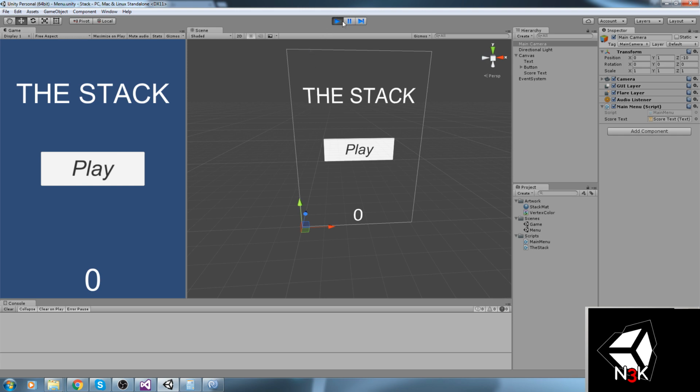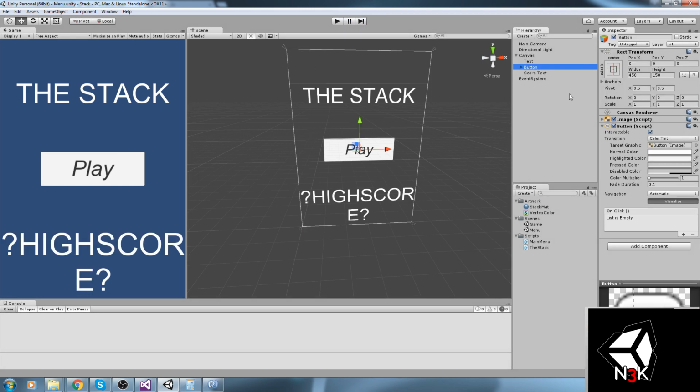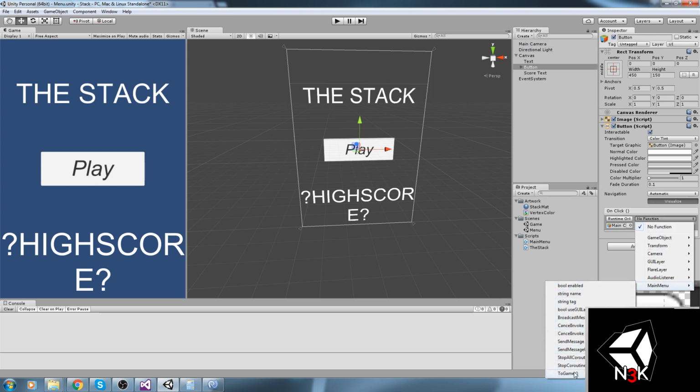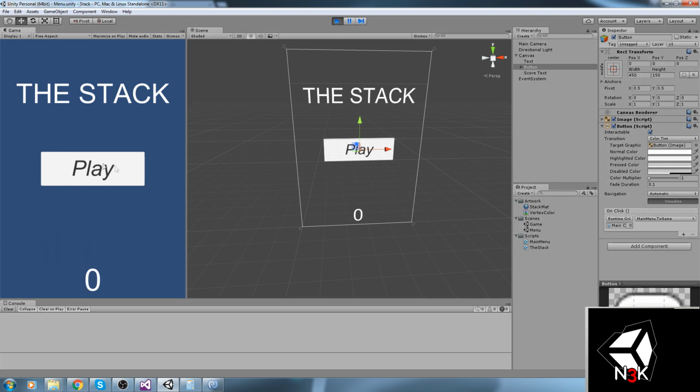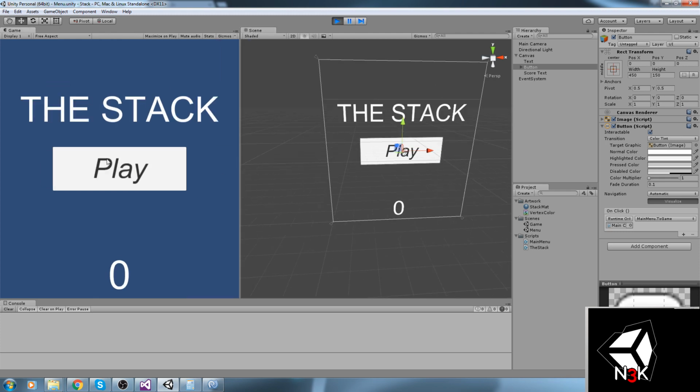And I haven't made the button just yet, so let's go back on the button. Click on the plus sign, drag the main camera in there. Let's go for main menu and then to game. Okay, now everything should work fine. Press play. And it doesn't. Why? Why does it not work?